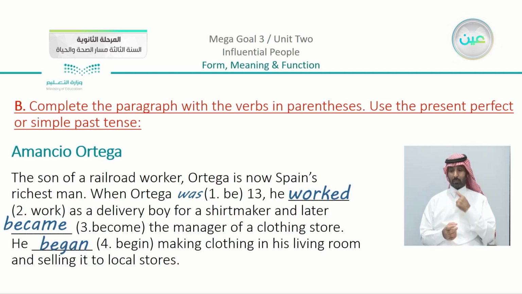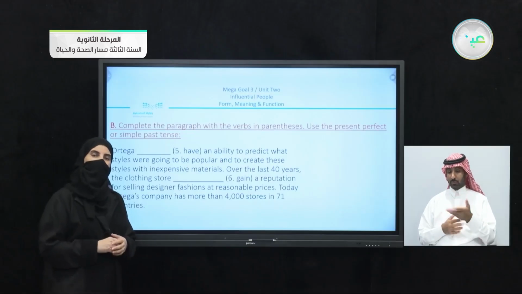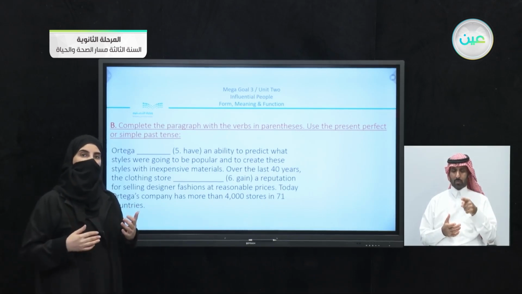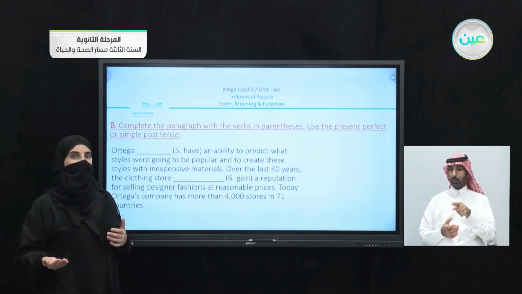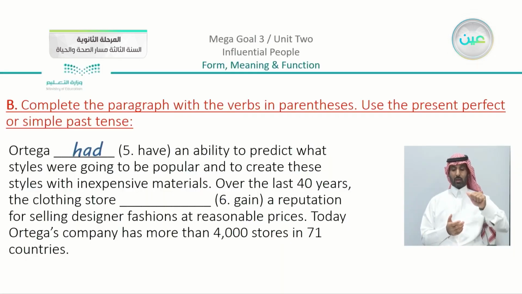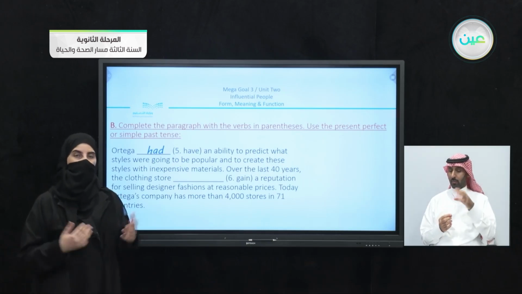Moving on, we have the same exercise. Ortega had an ability to predict what styles were going to be popular. Do you think that Ortega still has this kind of prediction? Remember that the question asks to apply either the past simple or the present perfect. So this time we use had as the past, and to create these styles with inexpensive materials, you can also say he has had. So for either question, it depends on the meaning you have in mind. You can use both.